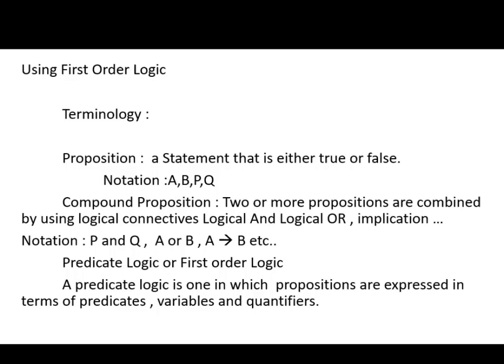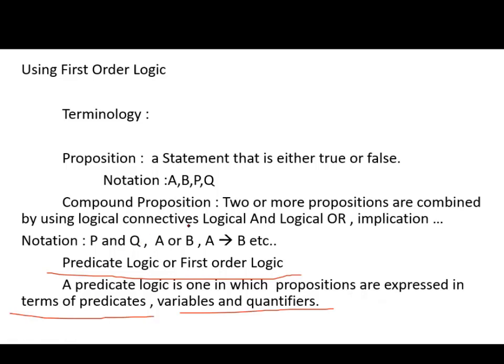What do you mean by predicate logic or first order logic? Predicate logic is one in which propositions, meaning true or false statements, are expressed in terms of predicates, variables, and quantifiers.